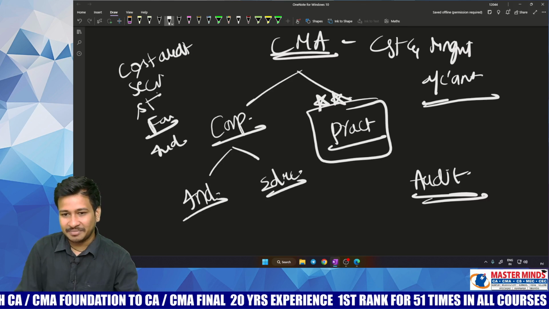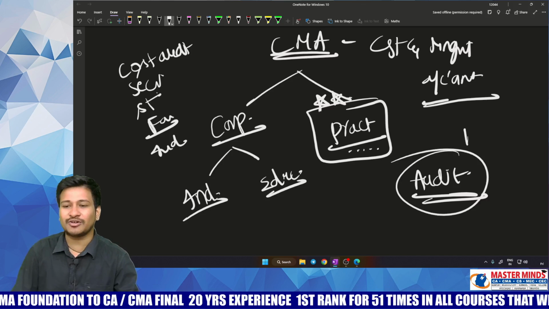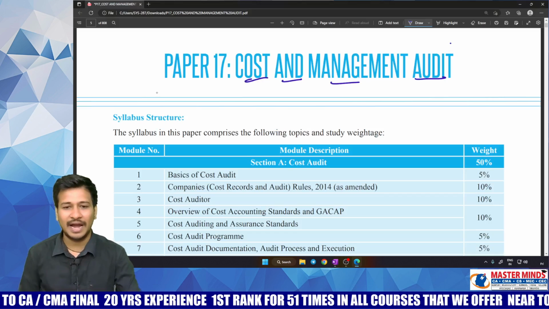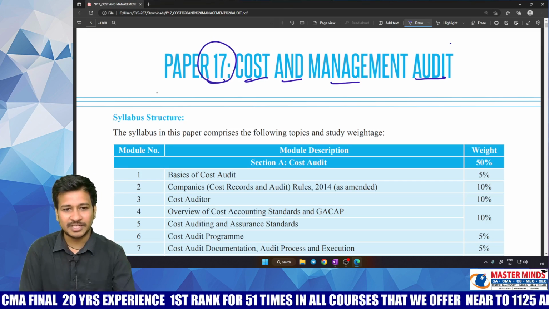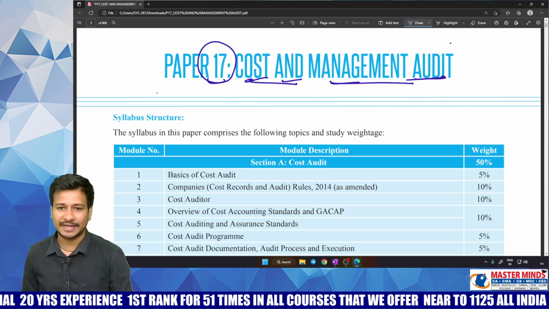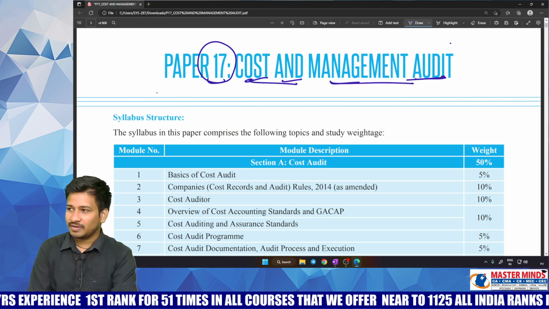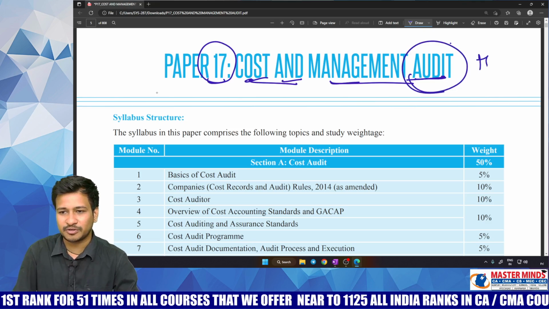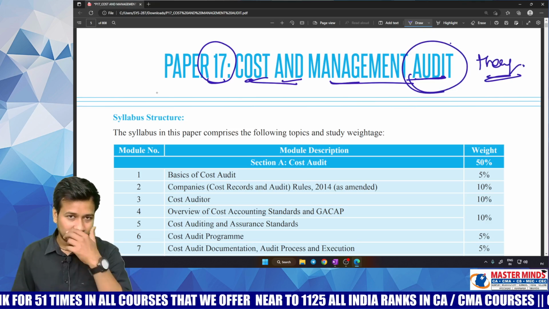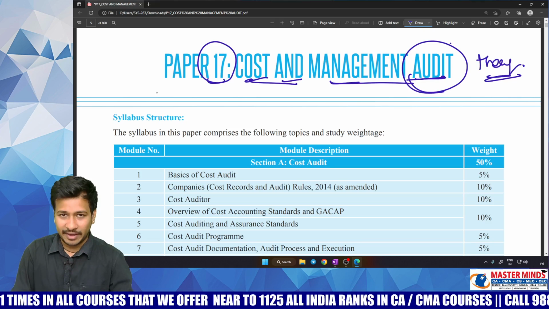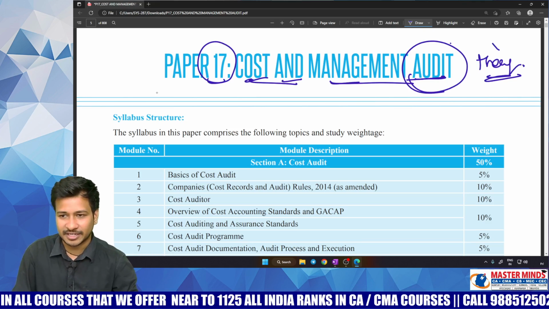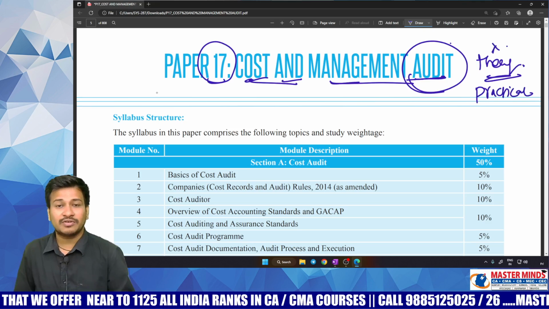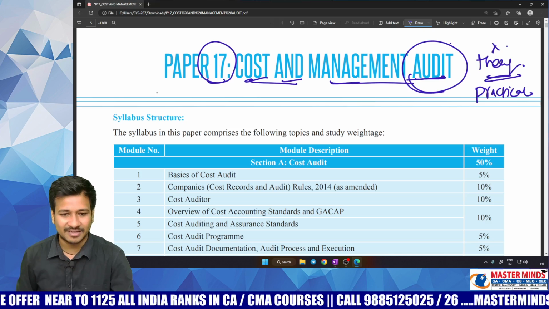So to become a CMA in practice, you should have very good knowledge of audit. You should update yourselves all the time. And if you observe paper number 17, which is all about cost and management audit, generally, when it comes to audit, the majority of people have a conception that it is a purely theoretical subject. But for your kind information, my dear children, especially for cost audit, it is not at all a theoretical subject. It is a practical subject. Likewise, you will also have the problematic part here.